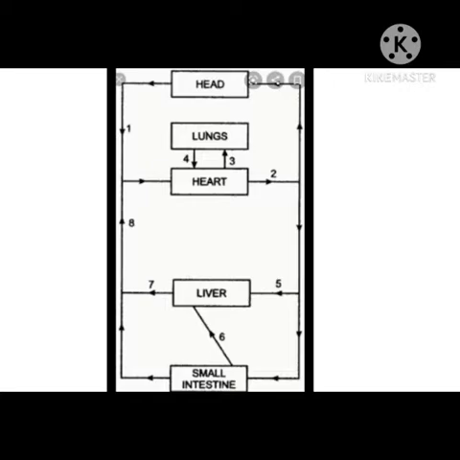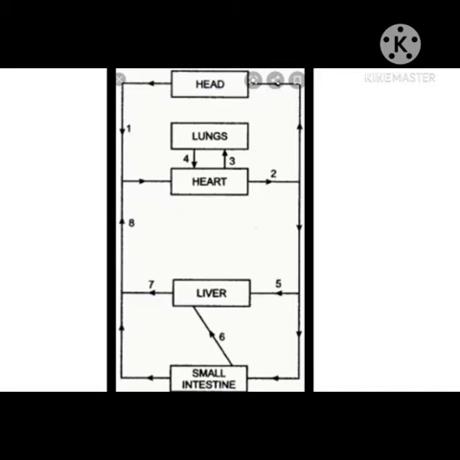Fourth, the pulmonary vein brings blood from the lungs to the heart, and this is oxygenated blood. Fifth is the hepatic artery which supplies blood to the liver. Sixth is the hepatic portal vein which brings blood from the small intestine or gut, seventh is the hepatic vein, and eighth is the inferior vena cava.